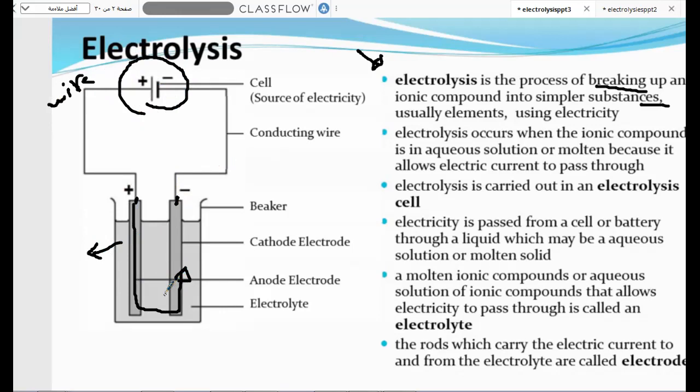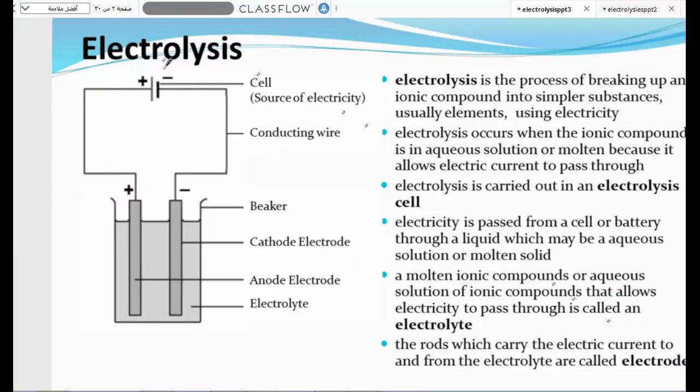We will discuss briefly how this process happens, but we need to know the main structures of the electrolytic cell. We need a battery to make electric current pass through the two electrodes. We conduct the positive pole to one electrode, which makes it the anode, and the negative pole to another electrode, which makes it the cathode, and embed both of them in a container containing the electrolytic substance.